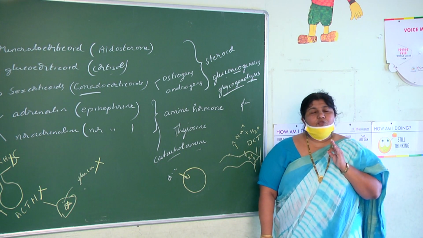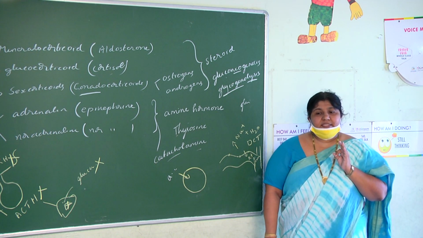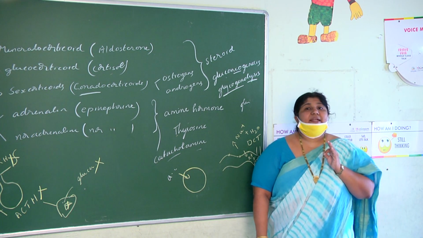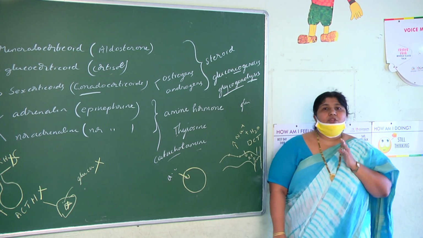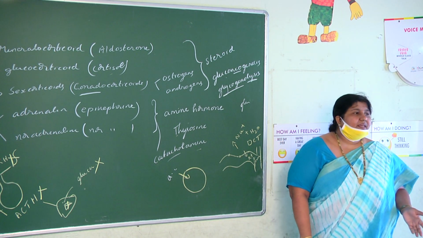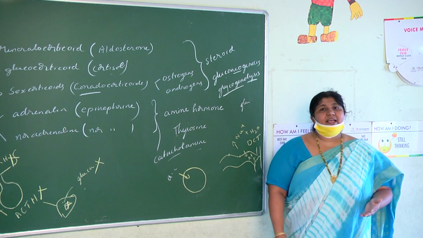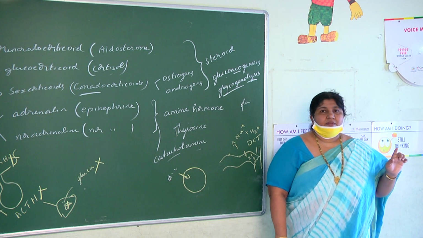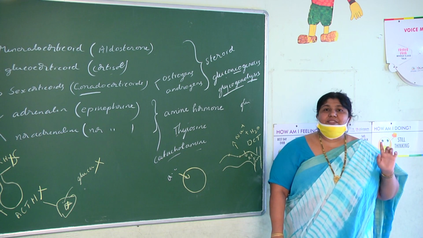The third effect of cortisol is that it affects the cardiovascular system and kidney system. Cardiovascular system, because when blood glucose level and blood fatty acid level automatically increase, cardiovascular problems will arise. So 100% it affects the cardiovascular system.